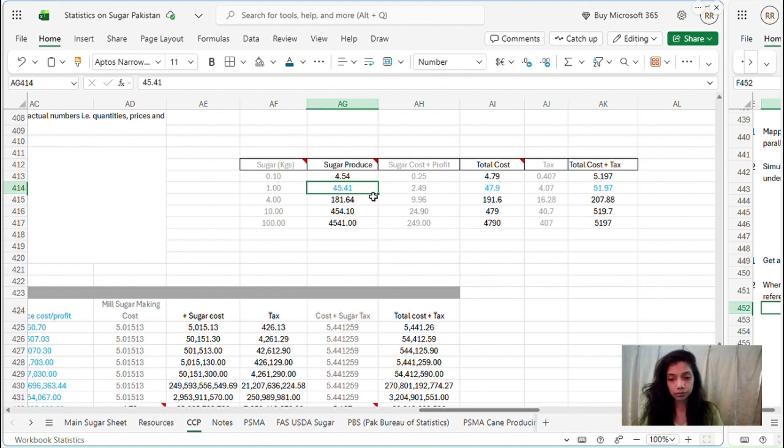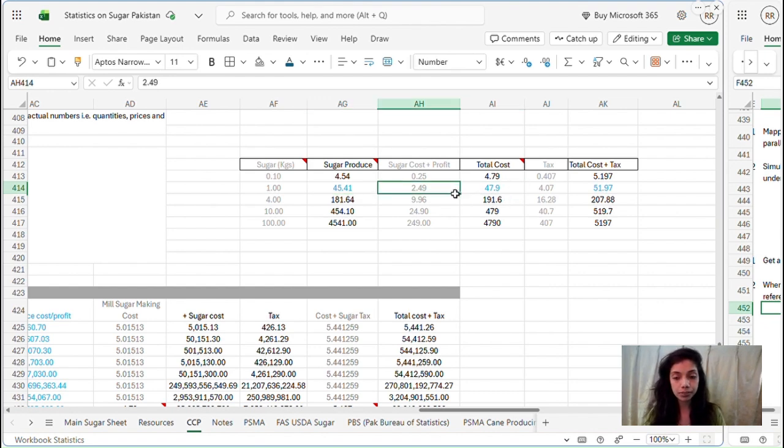So here, first I pick these numbers: 45.41 of sugar producing cost per kg sugar. Then for the same kg of sugar, the cost increased from 45.41 to 47.9.